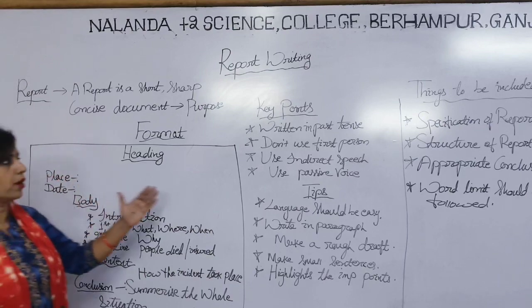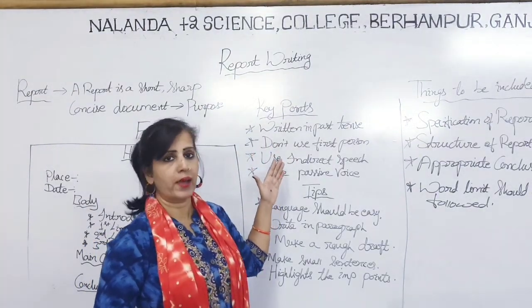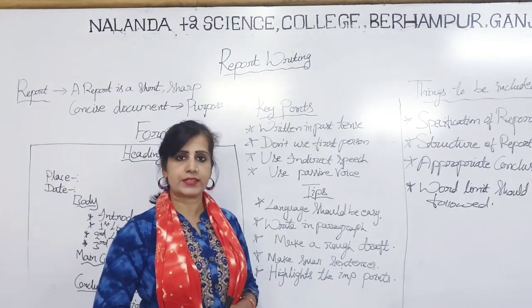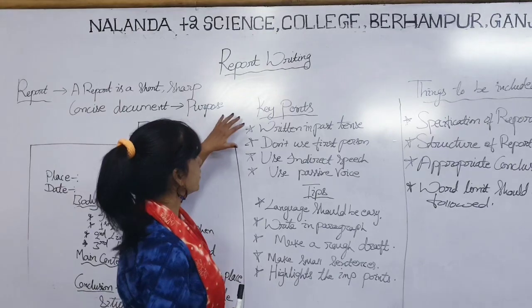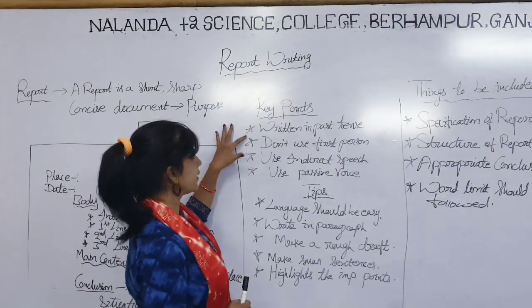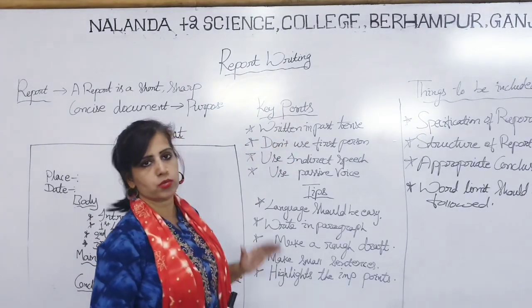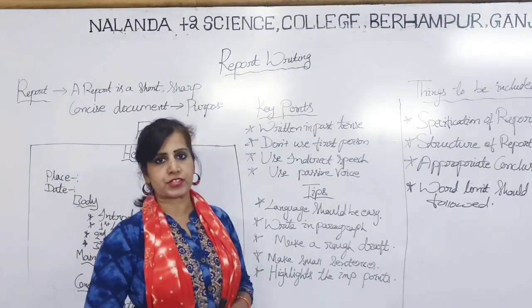Then we have to switch over to the key points. You might have noticed in the previous class I have already discussed with you the key points you have to keep in mind while writing the report. So first of all, the key points. What are the key points you have to follow while writing a report? First thing is that the details should be written in the past tense only. Keep in your mind while writing a report, you have to write the report in past tense.